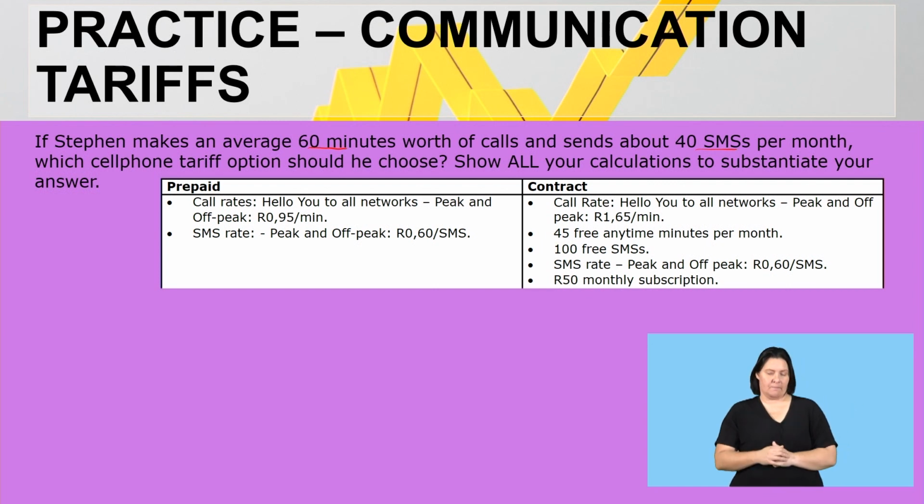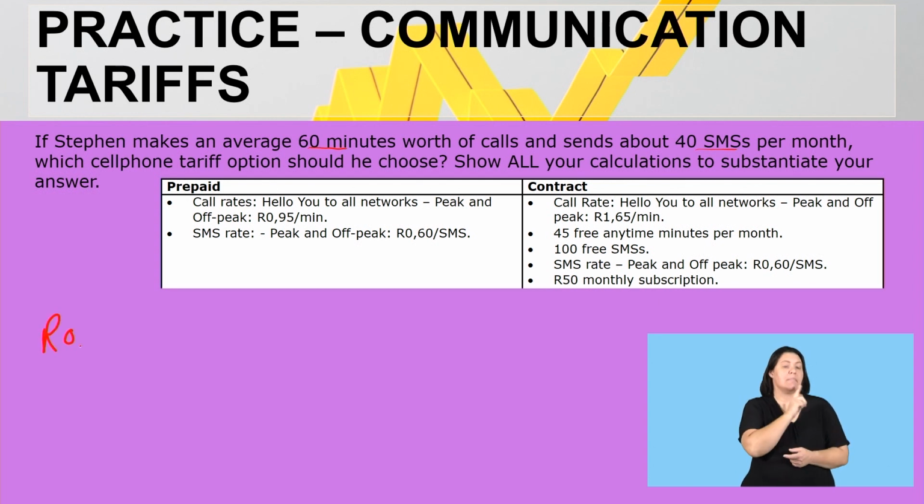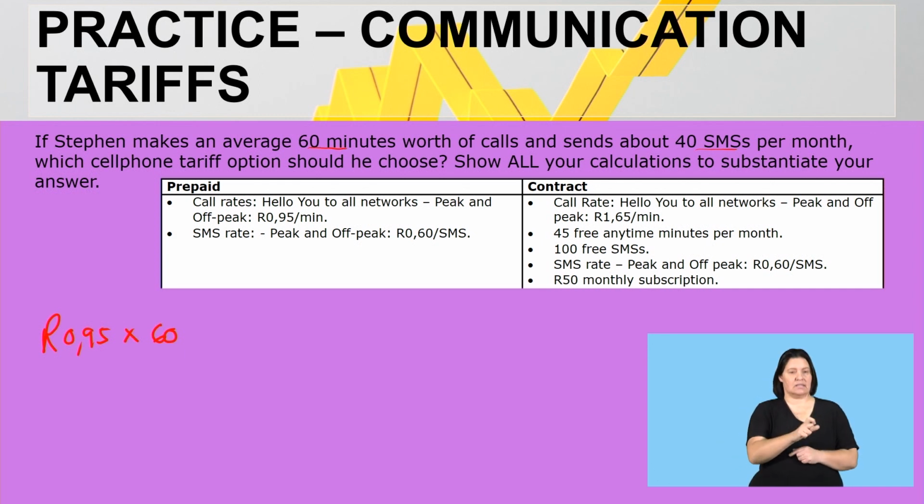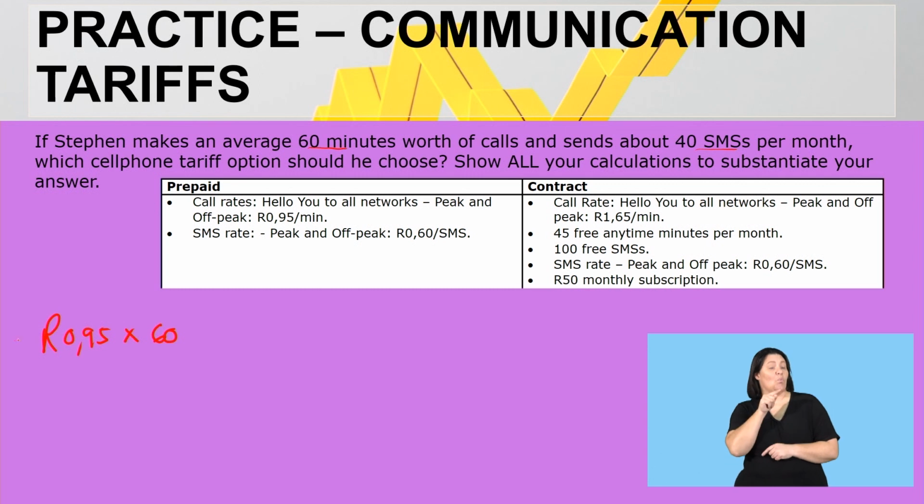Now, let's look at the prepaid option. So here, we already said the call rate is 95 cents per minute. So therefore, I'm going to indicate 95 cents per minute. Remember, he spent 60 minutes on his phone. So I'm looking at the first part only. So 95 cents multiplied by the 60 minutes. So for the calls alone, he'll have to pay 57 Rand.